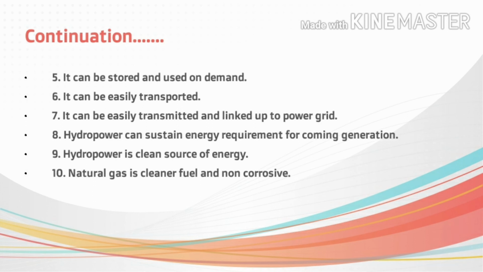The power generated from conventional sources is so reliable and so regular that it can be easily transmitted and linked to the power grid.